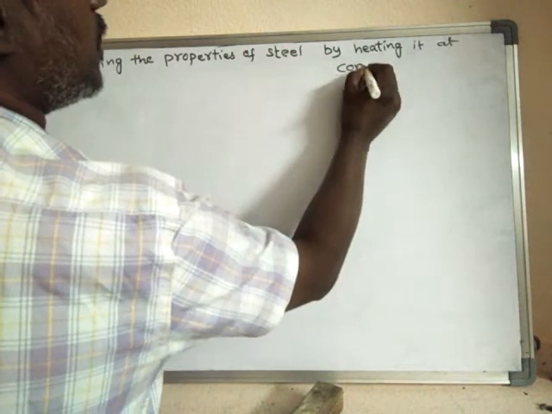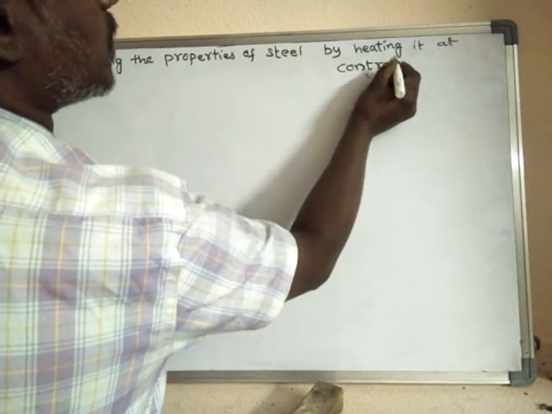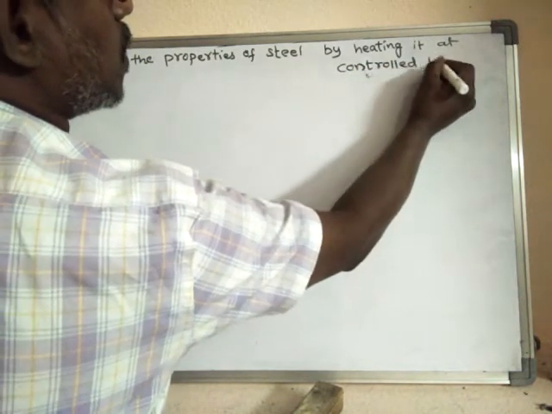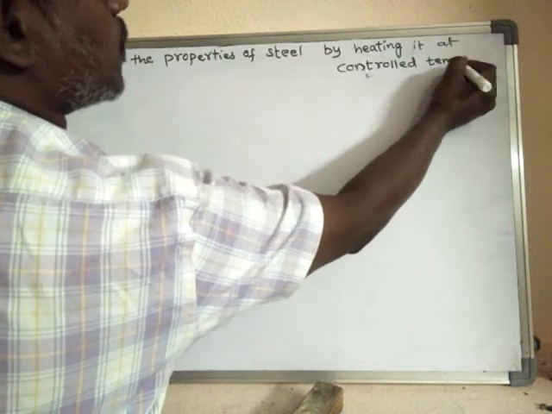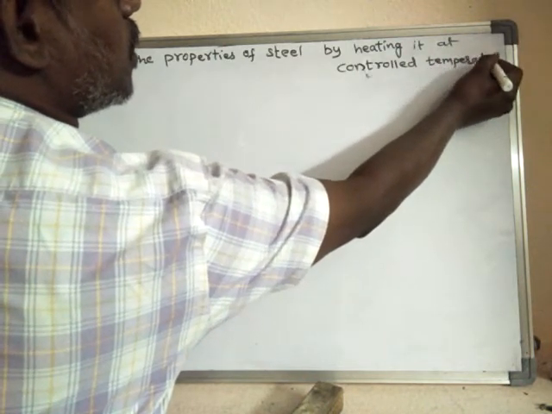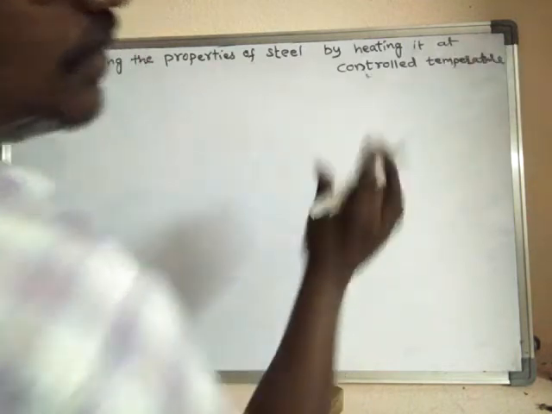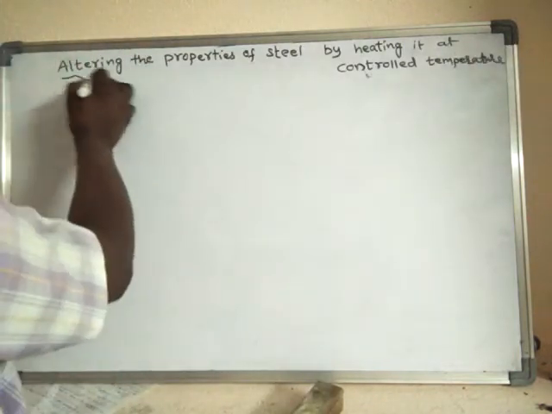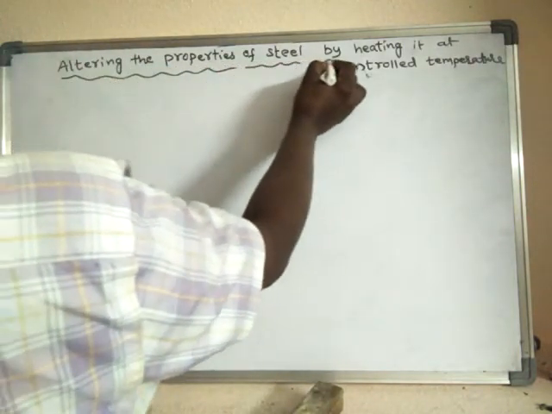Heating it at a controlled temperature. Okay, that means at a specific temperature only.